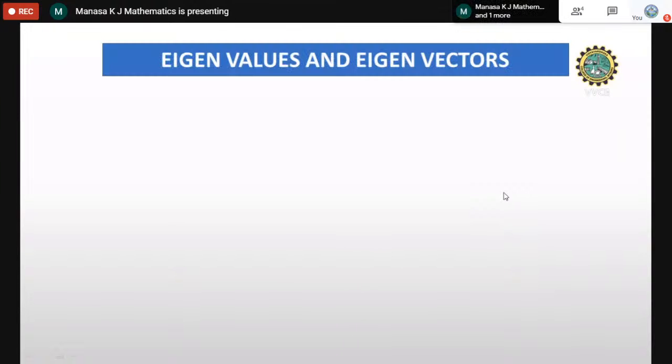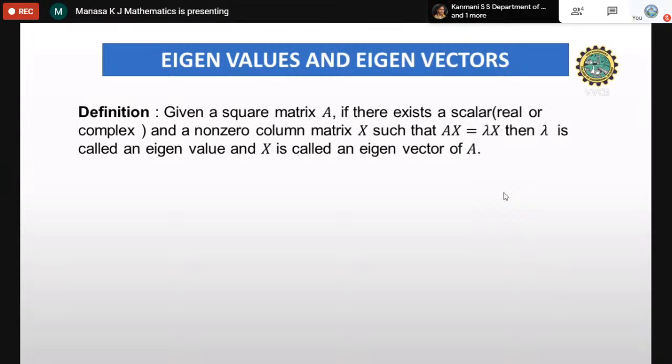So the next topic is eigenvalue and eigenvector, which is very important in GATE. They ask many questions based on, one is inverse and the second is eigenvalue and eigenvector. Rarely you will see finding the rank.